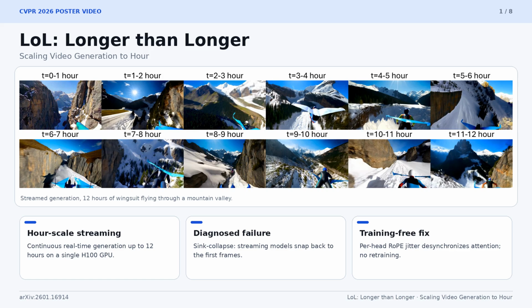Hi, I'm presenting LOL, Longer than Longer, scaling video generation to the hour scale. Autoregressive streaming with attention sinks pushes long video to the minute scale, but it suffers from a hidden failure where the model snaps back to its first frames. We diagnose this as a multi-head synchronization problem in rotary position embedding, and fix it with a tiny training-free trick called multi-head RoPE jitter. The result is, to our knowledge, the first real-time streaming generation up to 12 continuous hours.